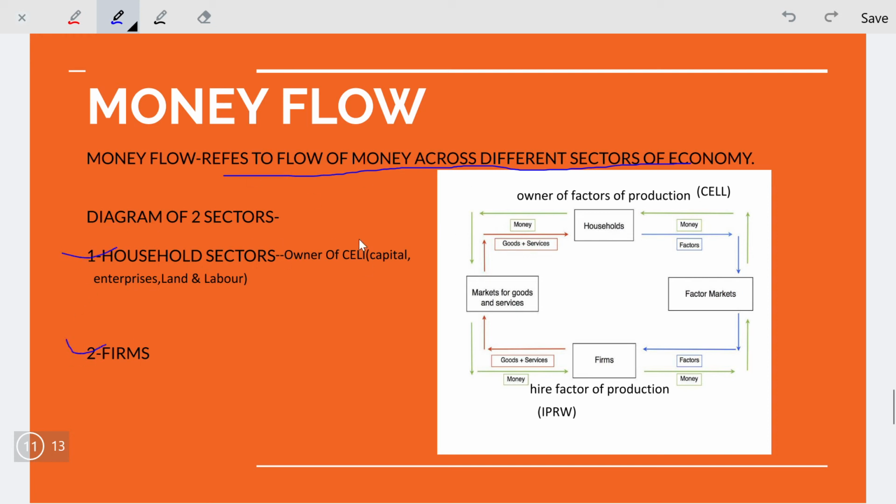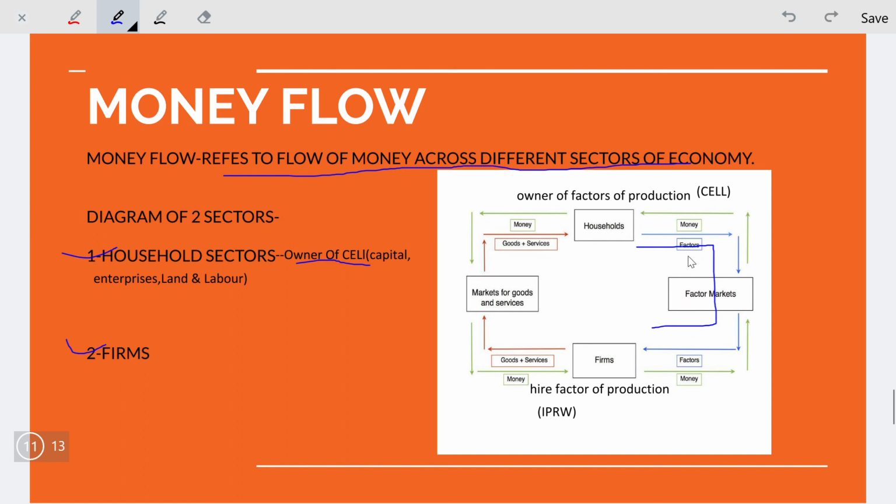We discussed earlier that households are the owners of CELL, capital, enterprise, land and labor. Firms hire CELL, and in response firms pay in the form of IPRW: interest, profit, rent and wages. First, we see how households provide factors of production to firms.